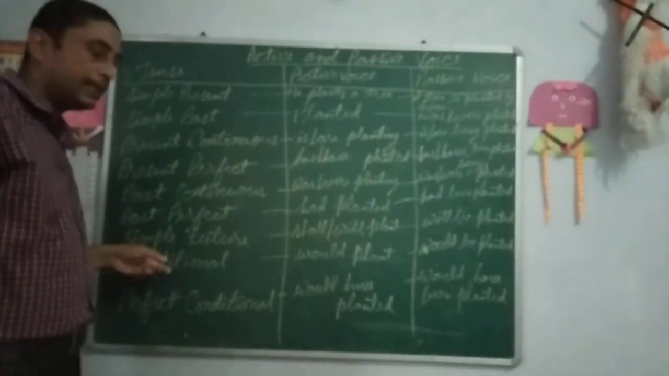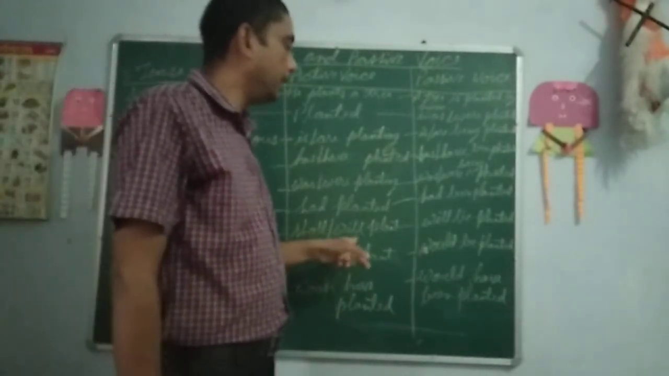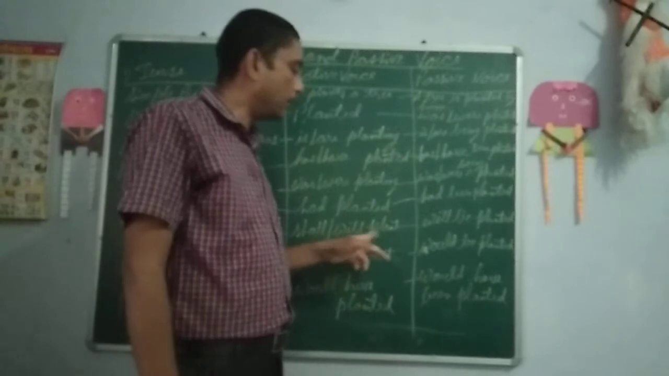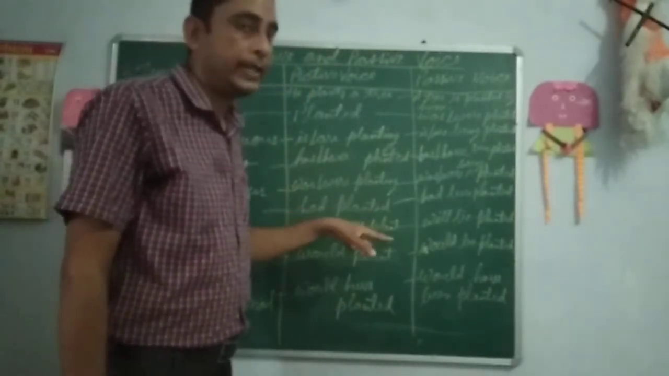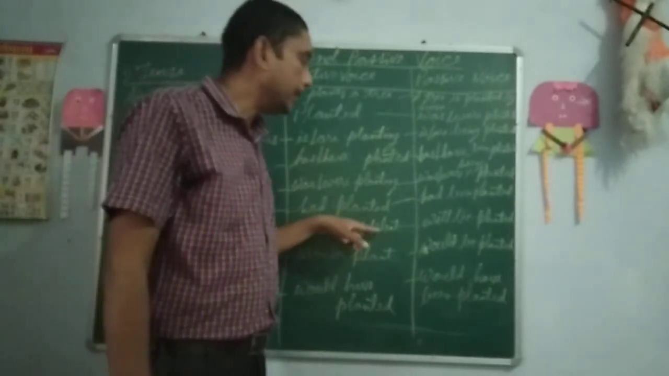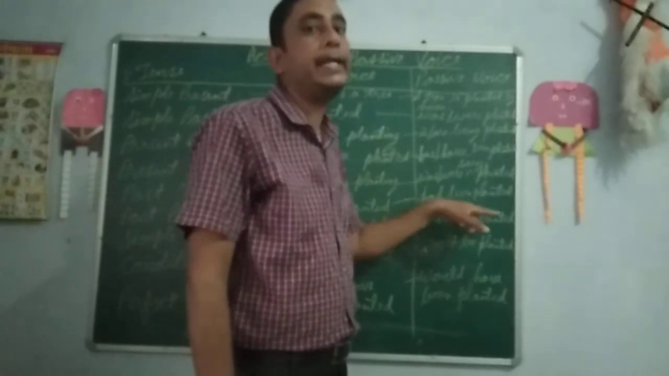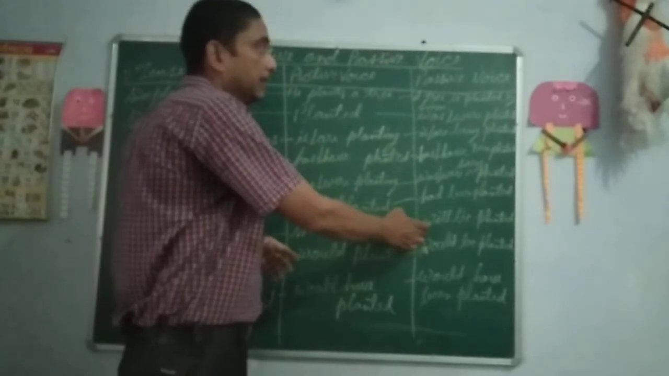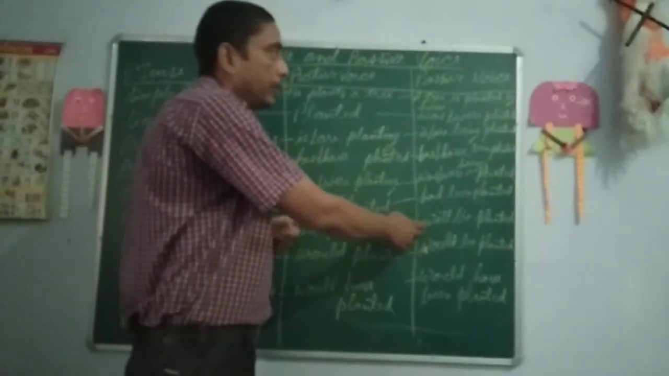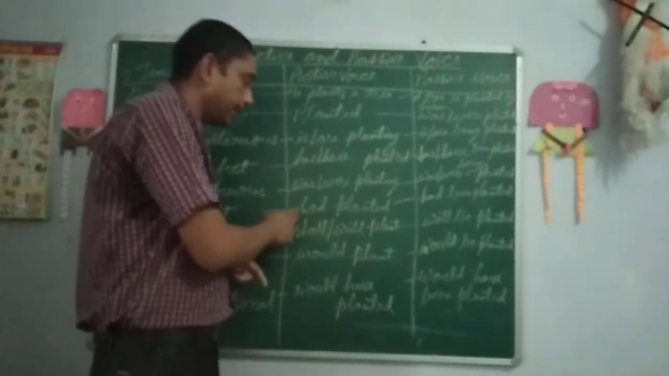Suppose a sentence is in a simple future form. So shall or will be used. Shall or will plant. So he shall plant a tree, or he will plant a tree. That will change into the passive form, like a tree will be planted by him. So here in the passive voice, again I am telling you, tree will be the subject. Here he is the subject, who is the doer of the action.